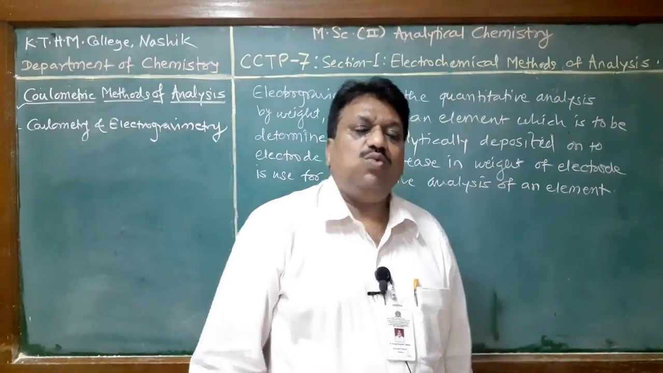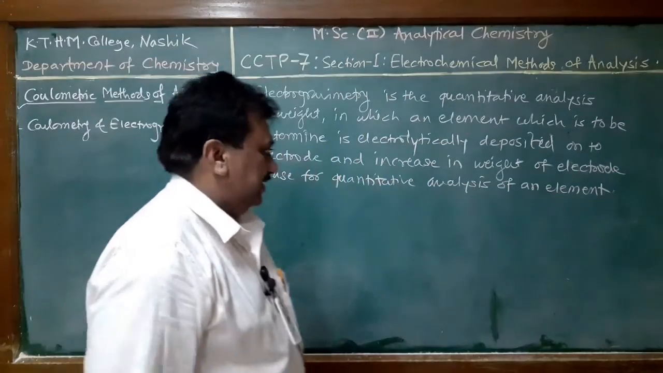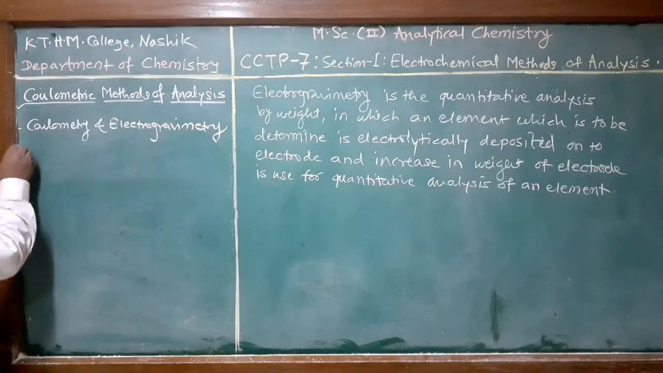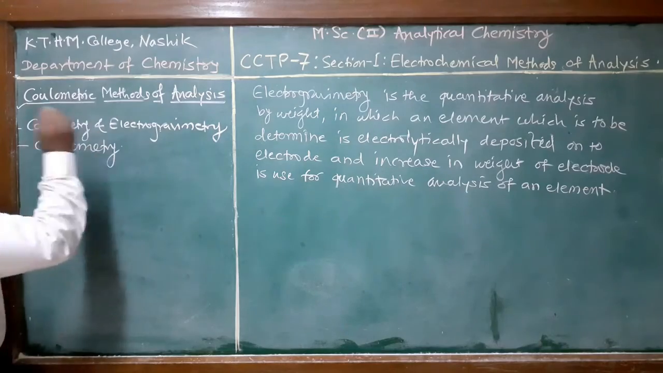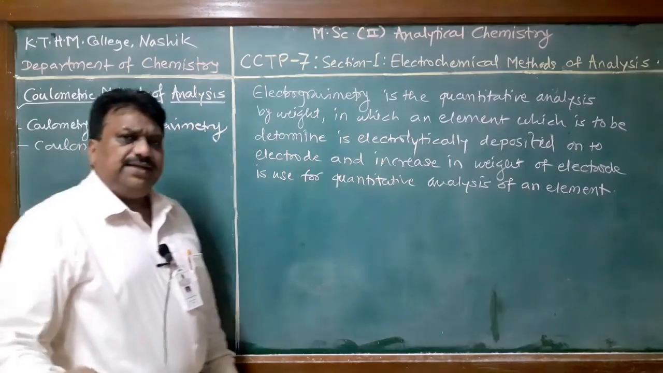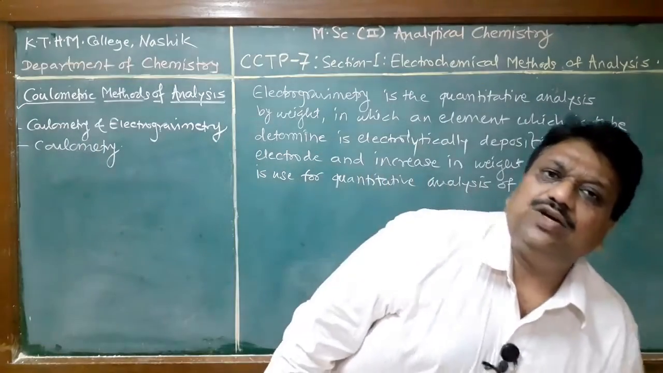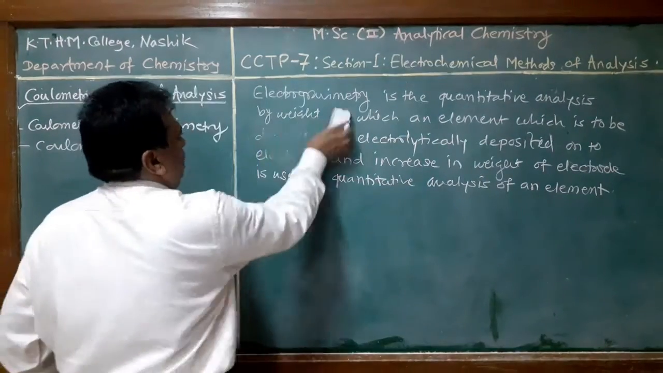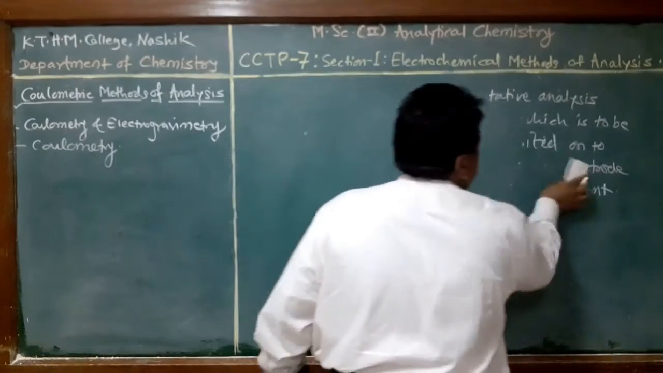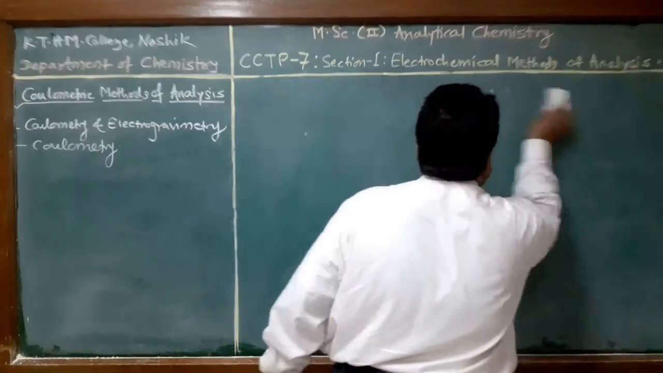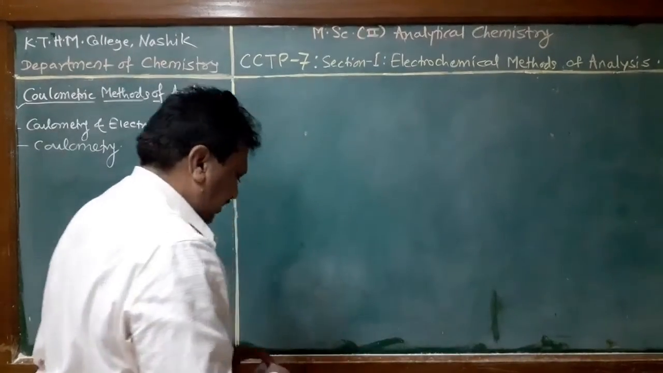Now, what is coulometric technique of analysis? Coulometry is a derivative technique of electrogravimetry, in which substance is determined by measuring the electric charge. We can define this coulometry.